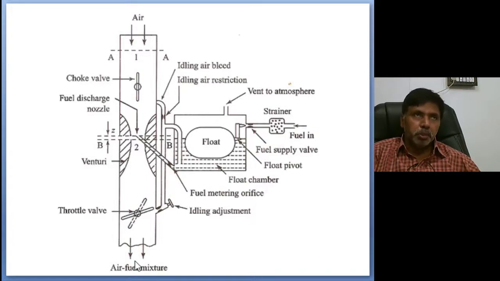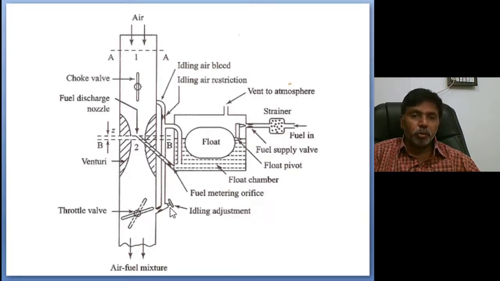Generally, in the idle condition, a rich mixture will come. So they adjust the mixture, whether rich, stoichiometric, or lean, according to the idle screw adjustment. Whenever you go to the mechanic and say, sir, mileage is not coming, they simply adjust the screw, that's all.